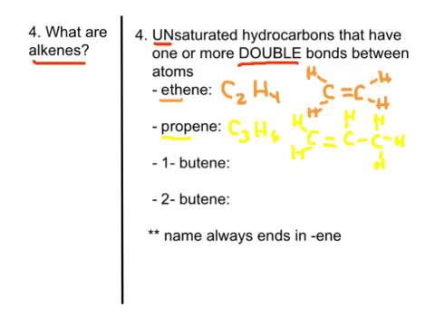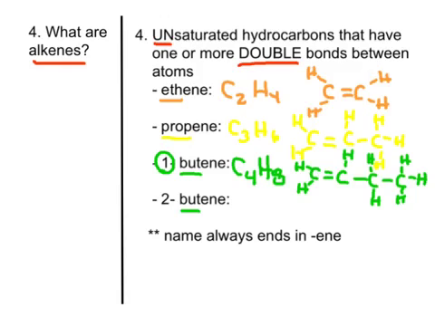All right, now when we get down to 4 carbons in a chain, we actually have 2 different options. We have 1-butene and 2-butene. And remember, just like butane, the but means 4 carbons. So in 1-butene, it's 4 carbons and 8 hydrogens, and the 1 here means that the double bond is after the first carbon. So it looks like this. We see here that this double bond is right by that first carbon. That's why it's called 1-butene, because the double bond's at the 1 position.